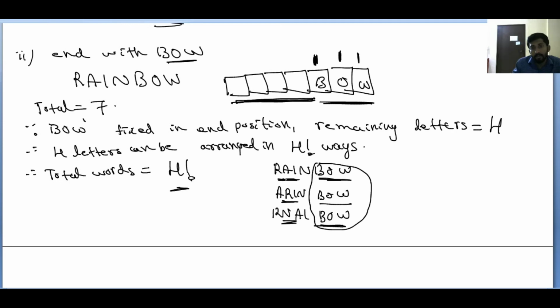But you are doing arrangements for the 4 letters only. If you fix 3 letters, only 4 letters are remaining. Those 4 letters can be arranged in 4 factorial ways. Throughout the arrangements, 3 letters remain same. So how many arrangements are available? 4 factorial arrangements are available. This is the answer for the given question.